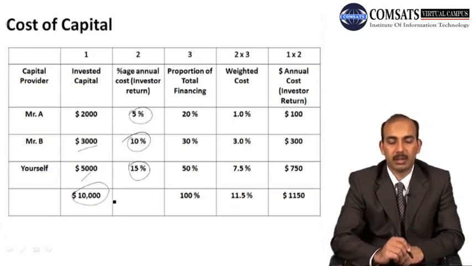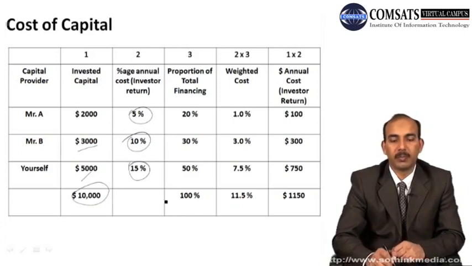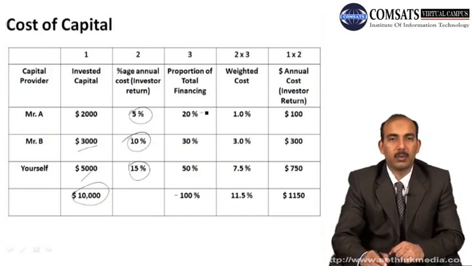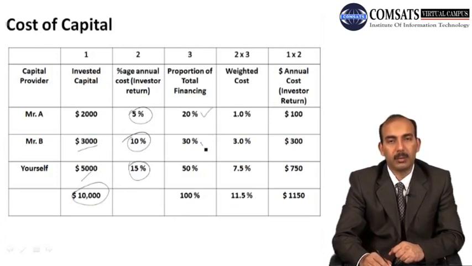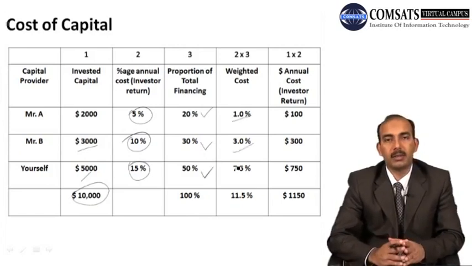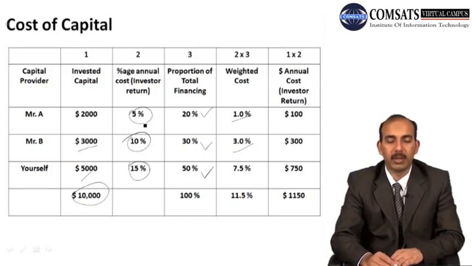अब आपने जो बिजनेस स्टार्ट करना है, दैट शुड जनरेट इनफ रिटर्न कि आप इन सब को सेटिस्फाई कर सको. एंड इफ यू लुक एट द प्रपोर्शन ऑफ टोटल फाइनेंसिंग आउट ऑफ दिस 10,000, तो 20% इज कंट्रीब्यूटेड बाय मिस्टर ए, 30% is contributed by Mr. B, and 50% is contributed by yourself. And now we calculate the weighted cost of this borrowing, and we have 1% when we multiply the column 2, that is the required rate of return by Mr. A and its proportion of total financing, that is 20%.